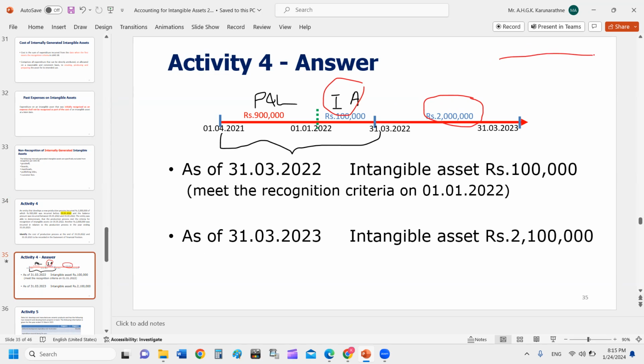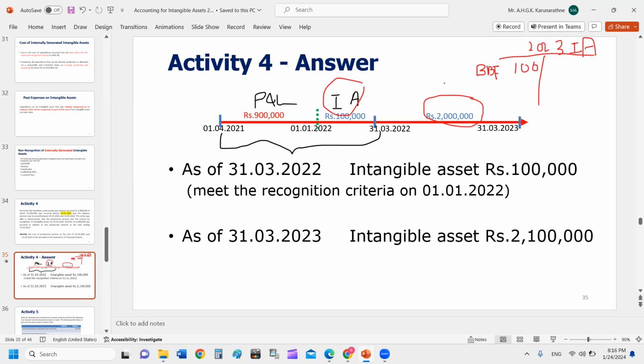එනම් intangible asset එකේ 2023 වල intangible asset account එකේ open balance එකක් තියෙනවා. Intangible asset open balance එකක් තියෙනවා brought forward from the prior period. How much? 100,000 open balance එකක් තියෙනවා. Balance brought forward.